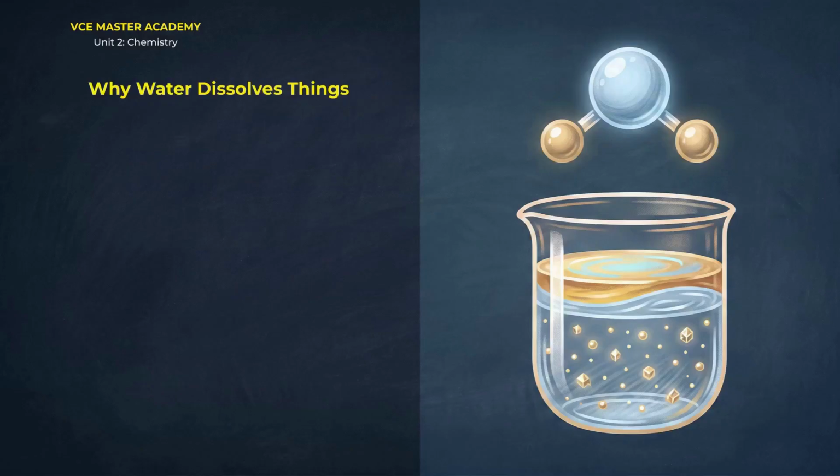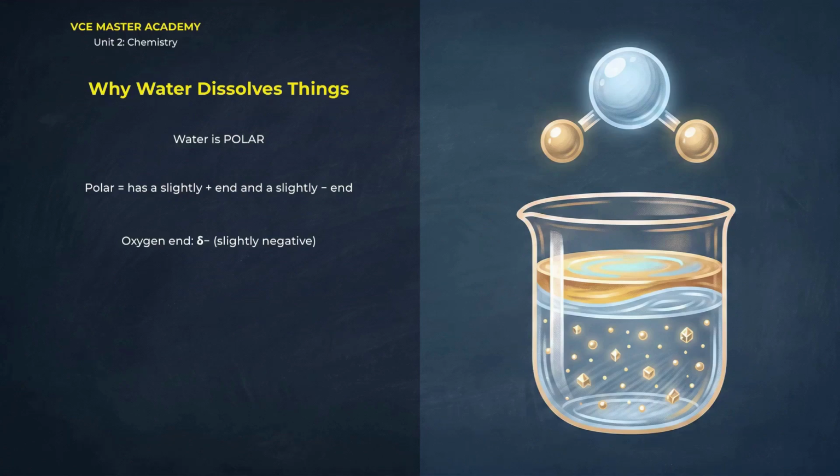Let's start with a question. Why does salt vanish in water but oil just floats on top? The answer is one word. Polar. Polar just means the molecule has two different ends, a slightly positive end and a slightly negative end. That's all it means. Think of every water molecule as a tiny, weak magnet. The oxygen side is the negative end. The hydrogen side is the positive end. We write a small delta minus on the oxygen. Delta just means slightly negative, and a small delta plus on each hydrogen, slightly positive.